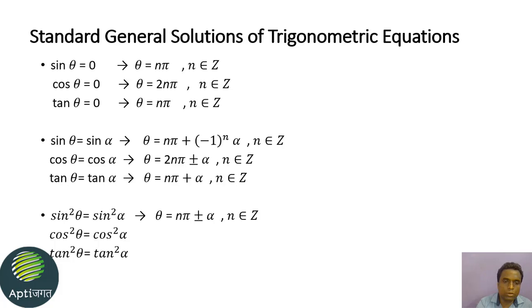The same solution holds for all three: sine square theta, cos square theta, and tan square theta. There is one and only one common general solution, that is theta is equal to n pi plus or minus alpha, where n is any integer. Students, this was the standard general solution of trigonometric equations.